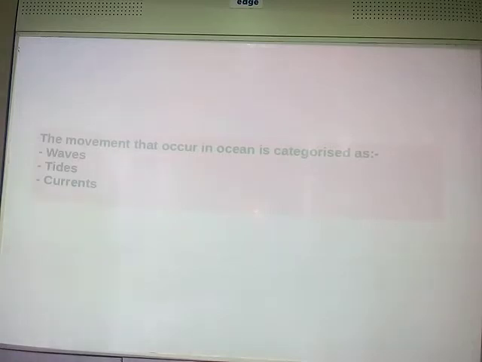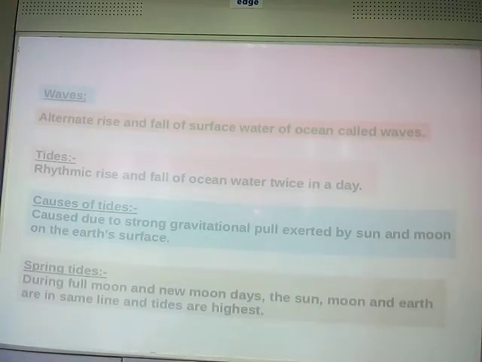The three water movements that occur in the ocean are waves, tides and currents. Now, first try to understand what you mean by the term wave.